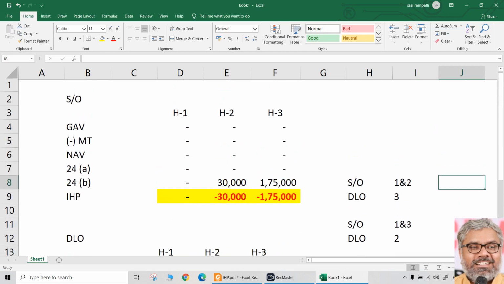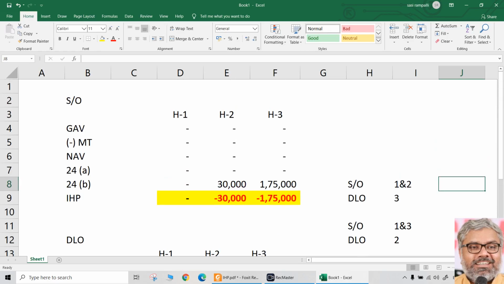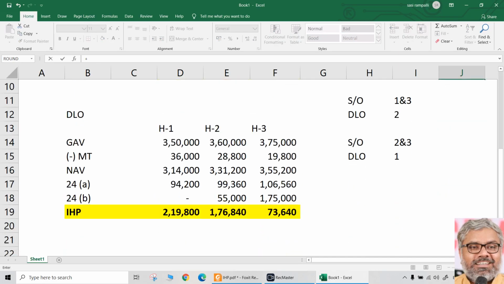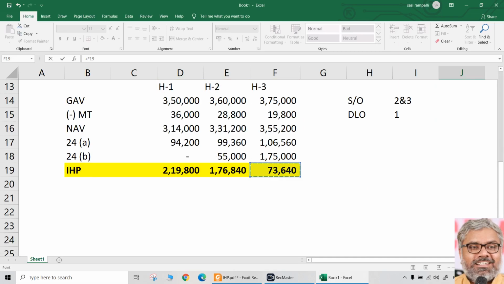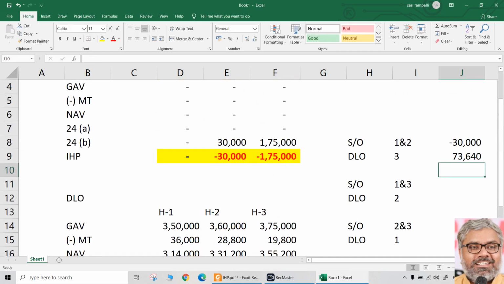If 1 and 2 are self-occupied, take from the first calculation. If 1 and 2 are self-occupied, what is the income from house property? From 1 and 2, minus 30,000. 3 is deemed to be let out. So what is the income from house property if it is deemed to be let out? House number 3, 73,640. And what is the total of these two? 43,640 is the income from house property if that combination works out.